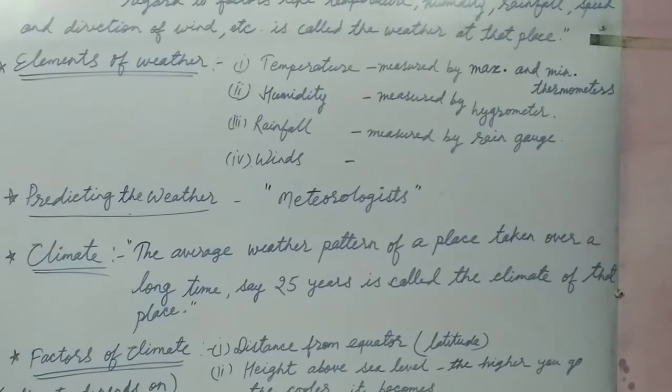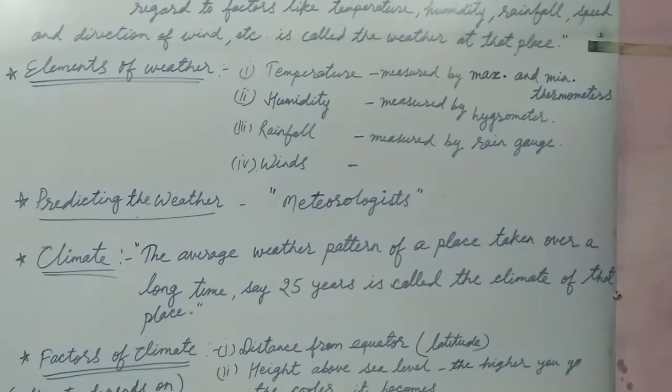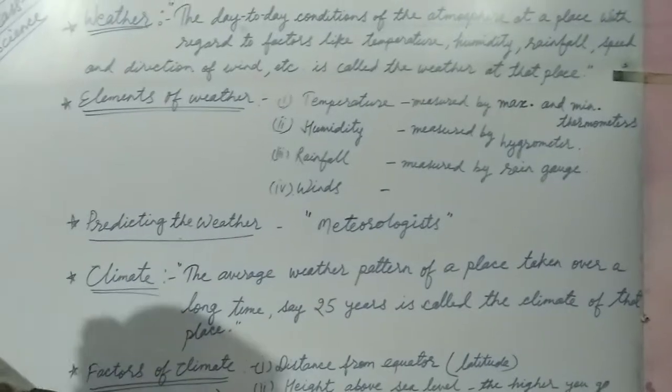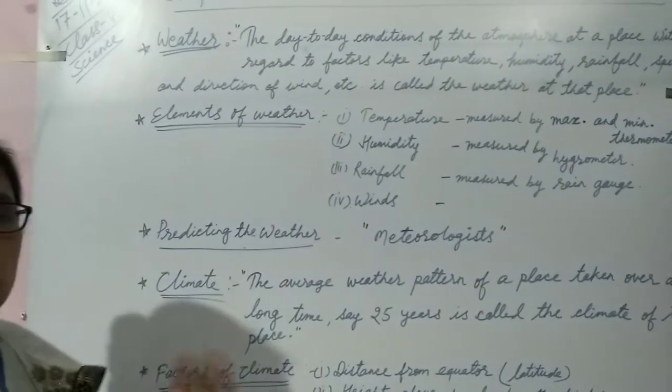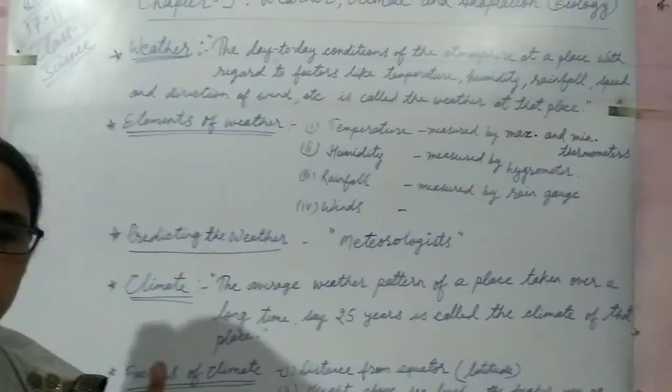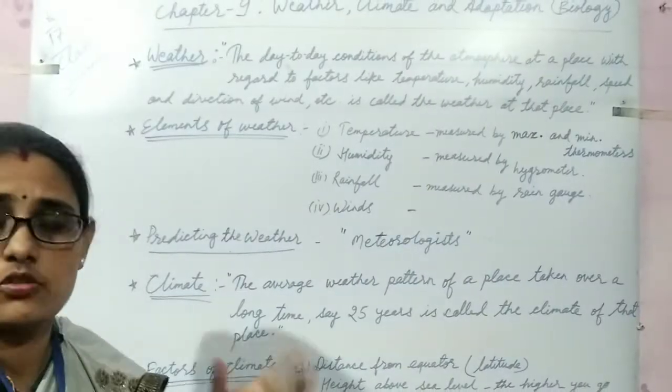Now, the next topic is predicting the weather. We know that weather always changes. Weather changes day by day. It is not constant.